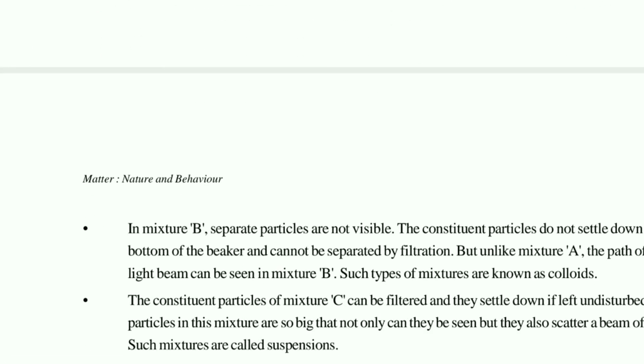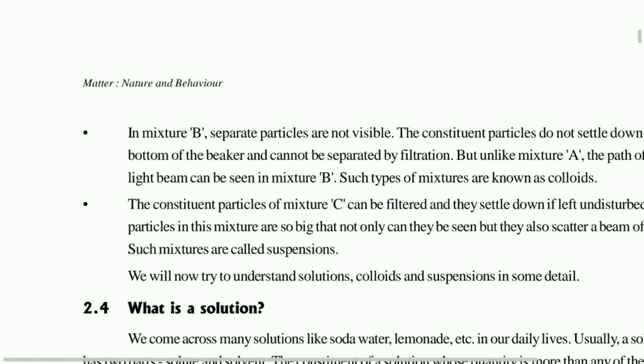So the second one is your colloidal solution, and the third one is your suspension. In a colloidal solution, the particle is somehow tiny as compared to the suspension, because the chalk powder is a little bit bigger particle as compared to the ink that is dissolved in the water.